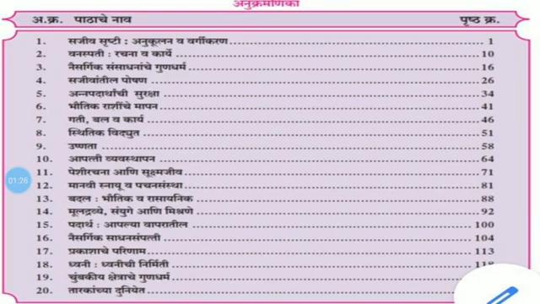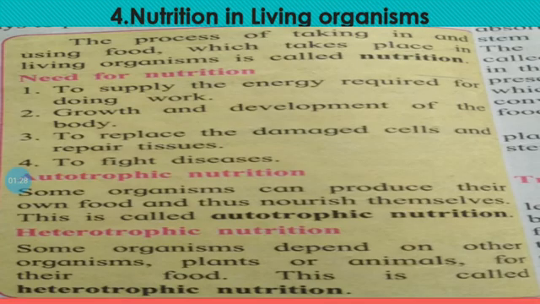This condition can be prevented, or avoided, with the help of taking a balanced diet and good nutrition. So first of all, nutrition. What is meant by nutrition?